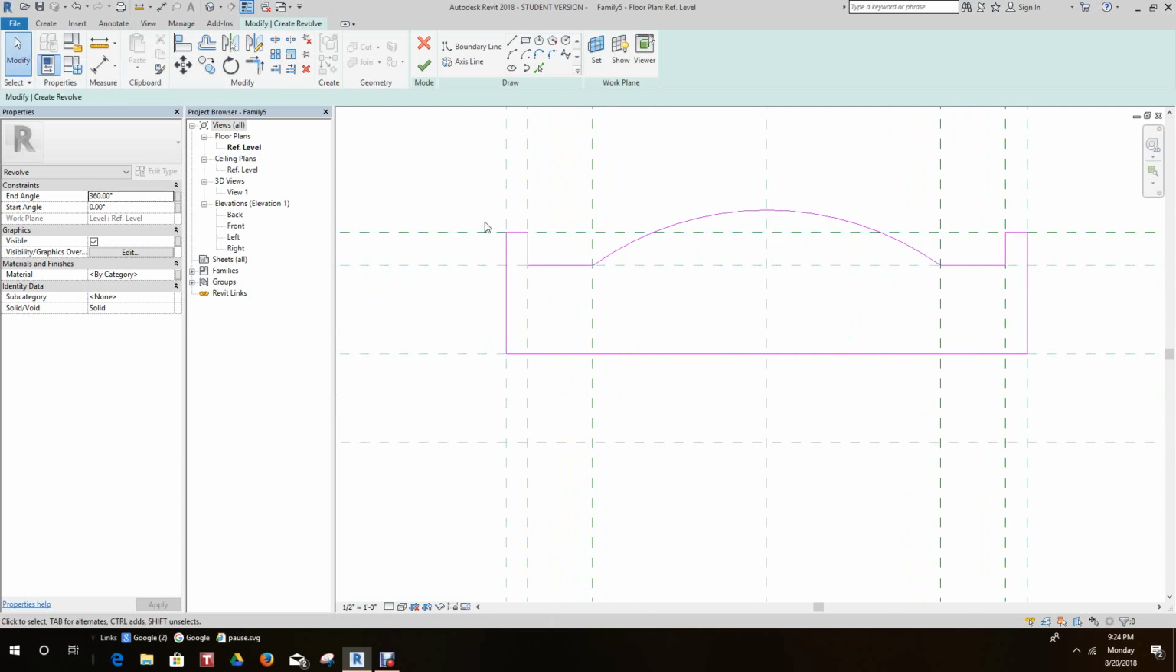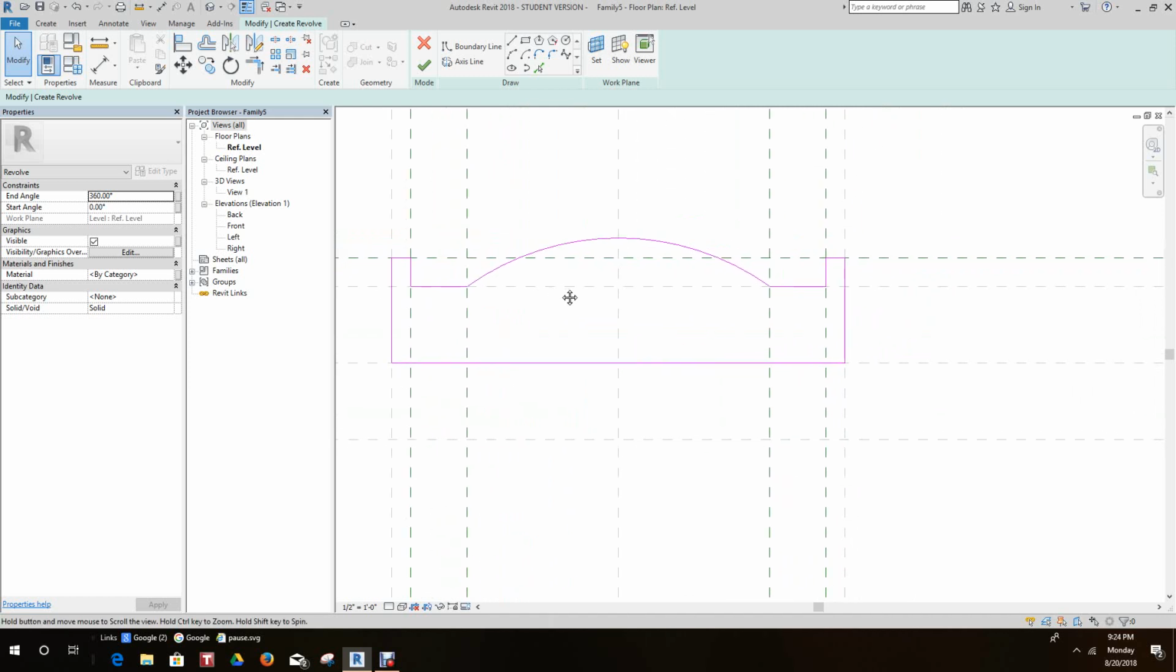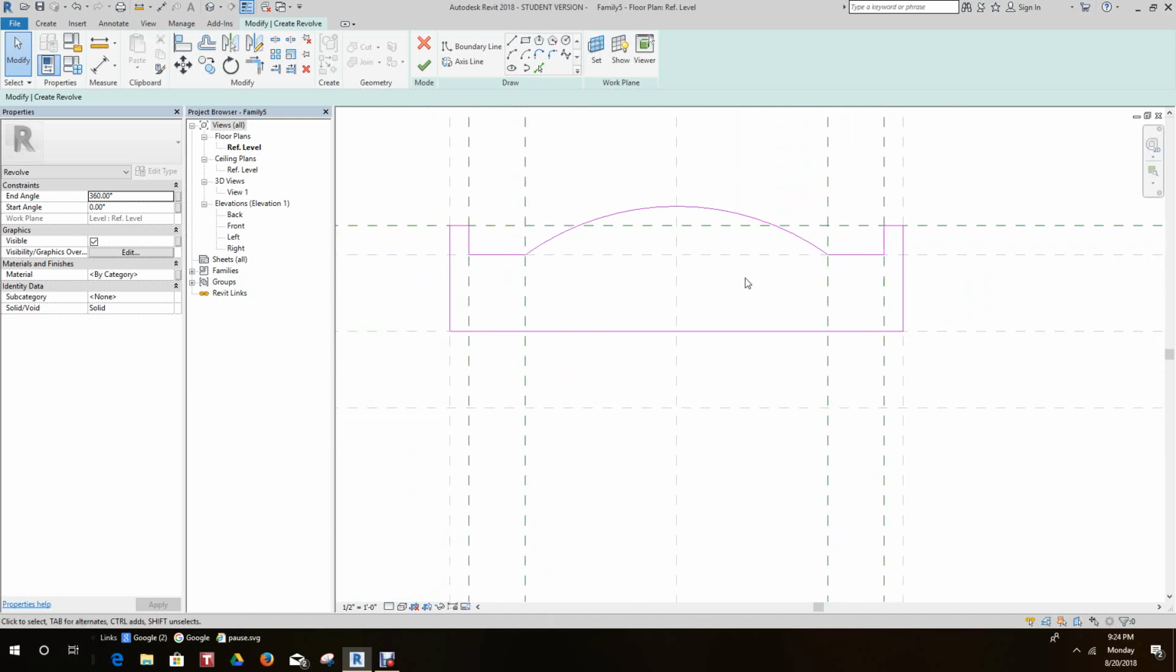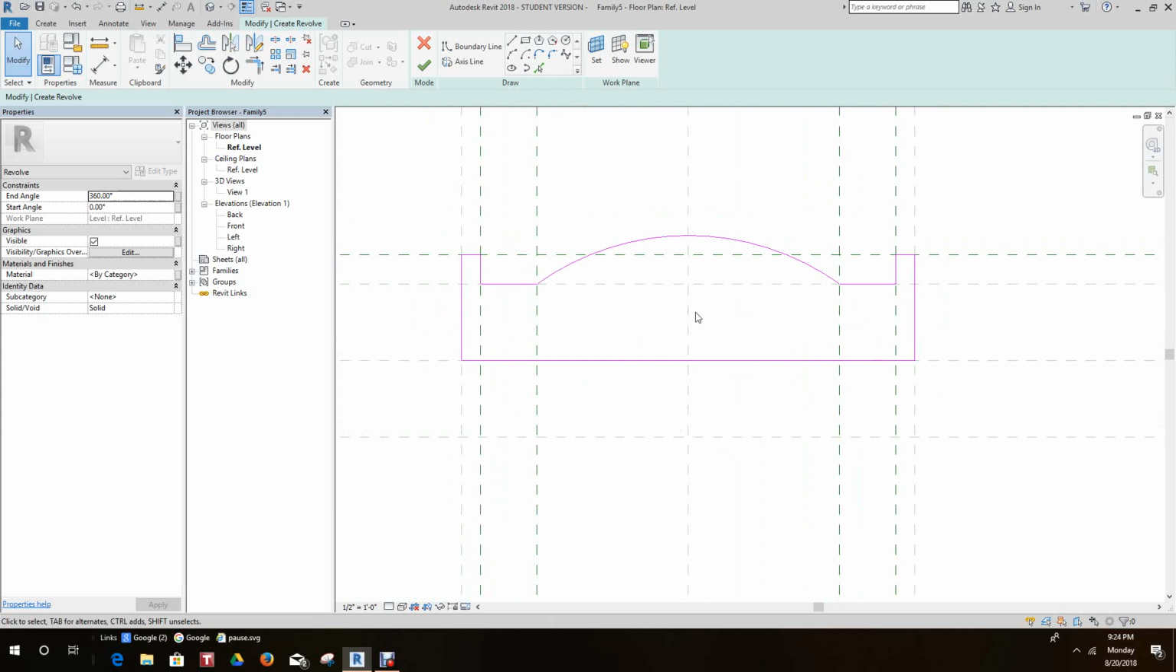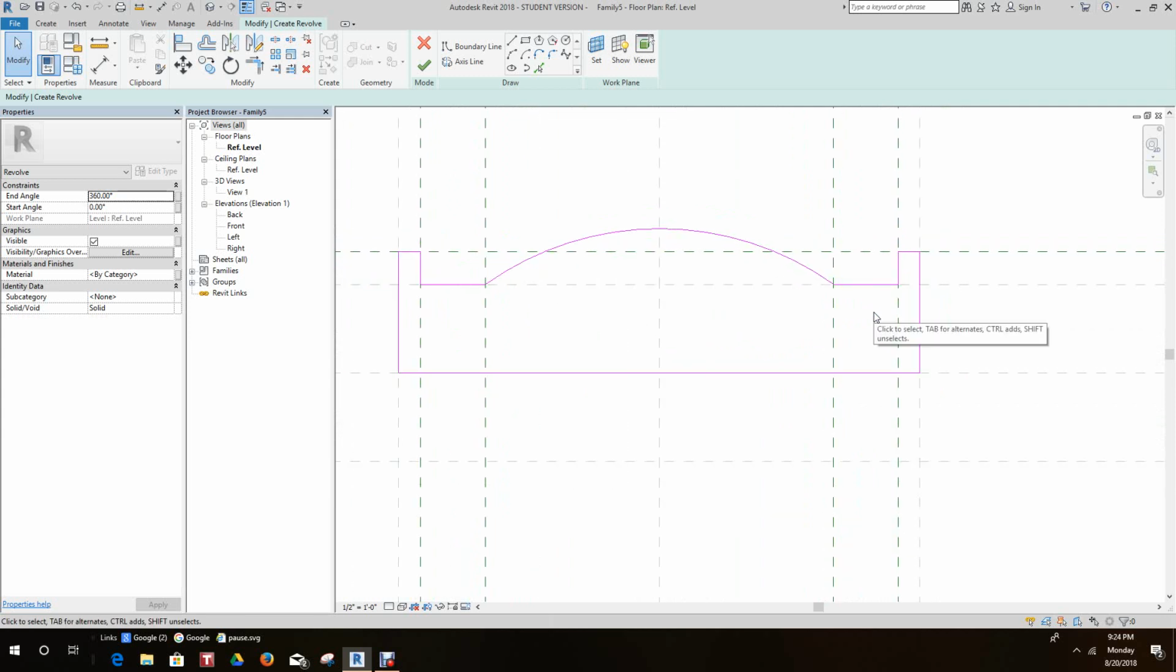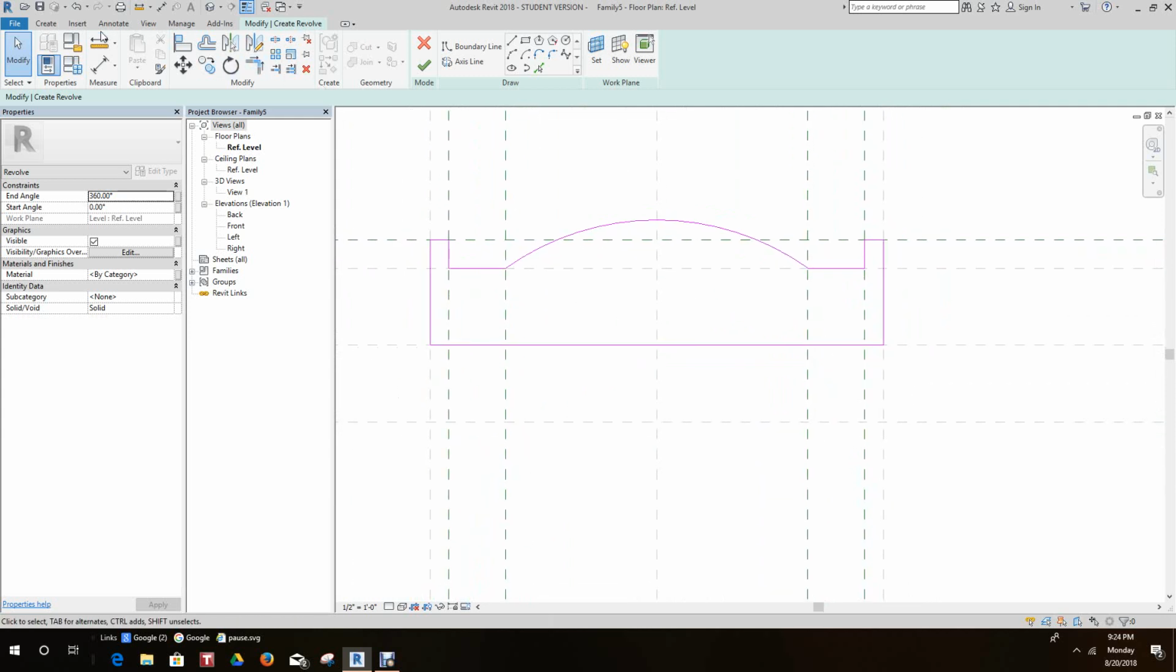Cancel out of this. Now, it's all cleaned up and looks good. So now we need to dimension this. We need to dimension this because we want to put a parameter here.